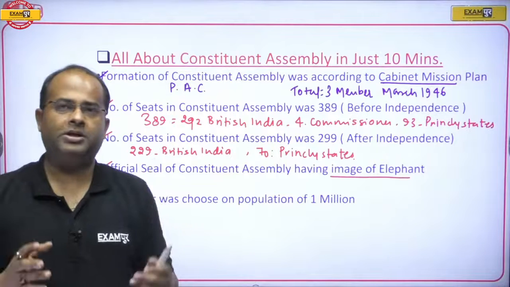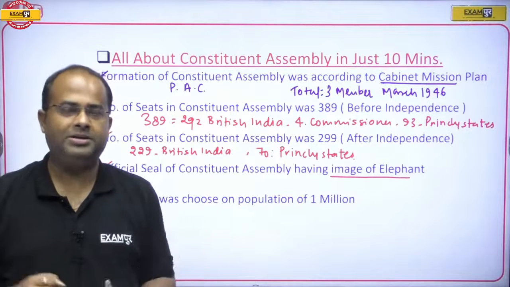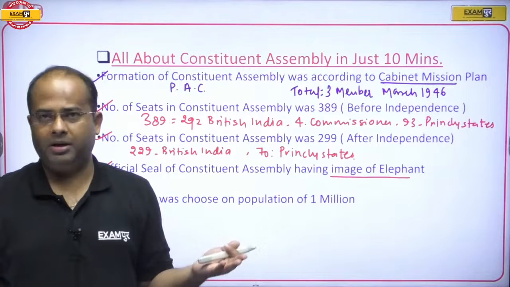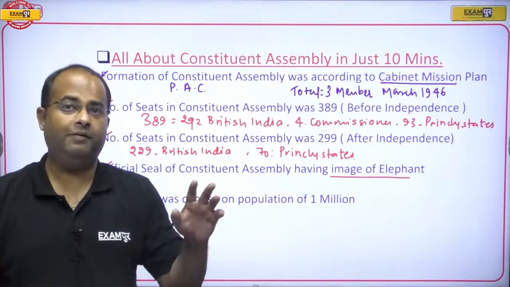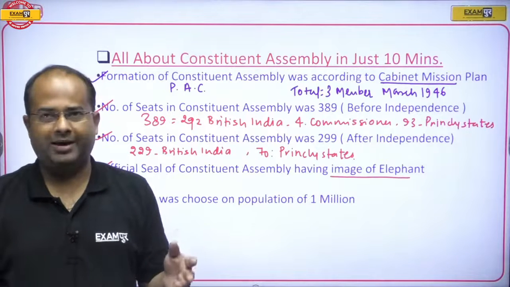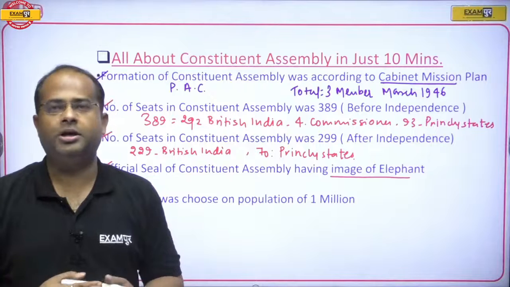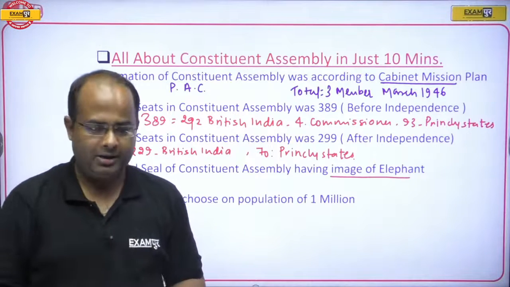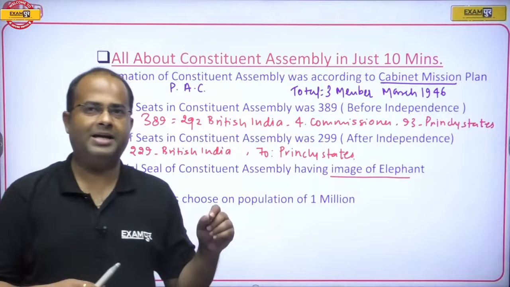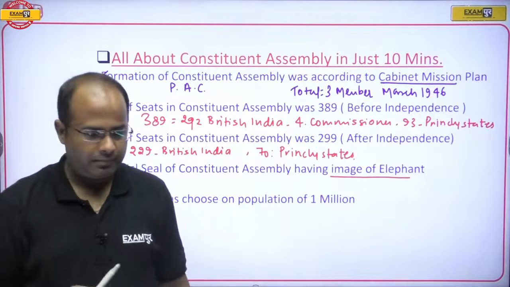I think the elephant was chosen because it is one of the bulkiest animals, and the Constitution of India is the bulkiest constitution of the world, and the elephant is also very wise. So our constitutional makers were very wise, so they made such a constitution which will not fail in any circumstances. Therefore the elephant was chosen as the official symbol.